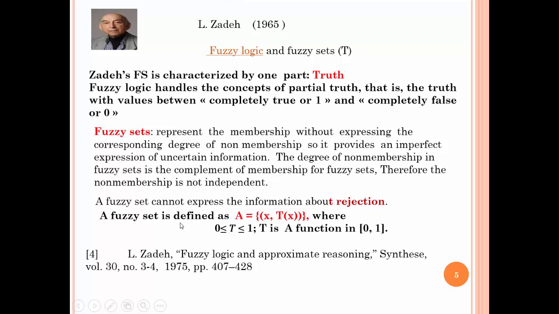This fuzzy set is symbolized mathematically by the following expression, where the truth is between 0 and 1, and t is a function in the closed interval [0, 1]. For more detail about this fuzzy set, the reader can consult the following reference.